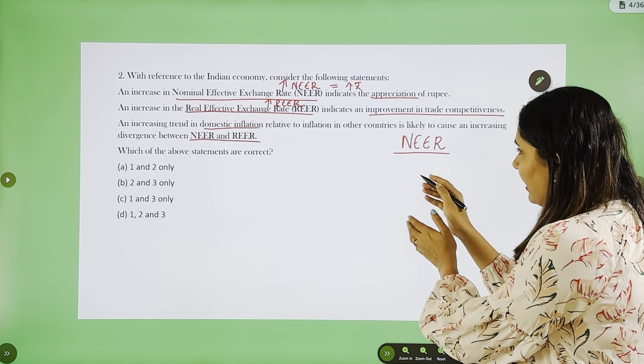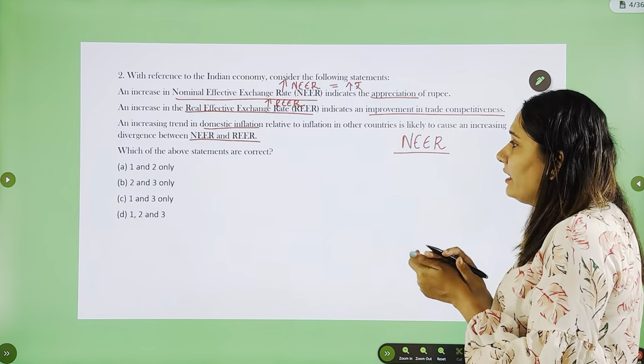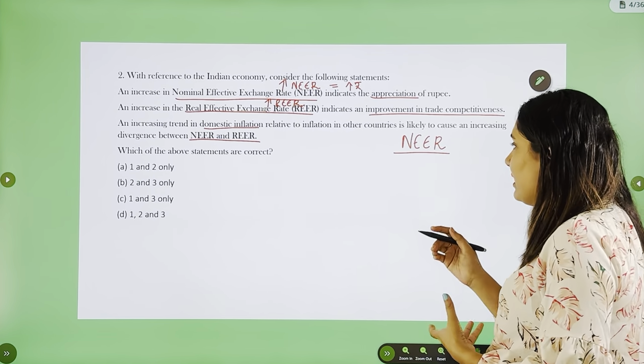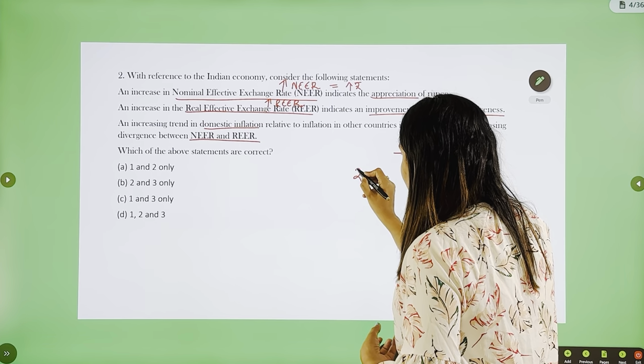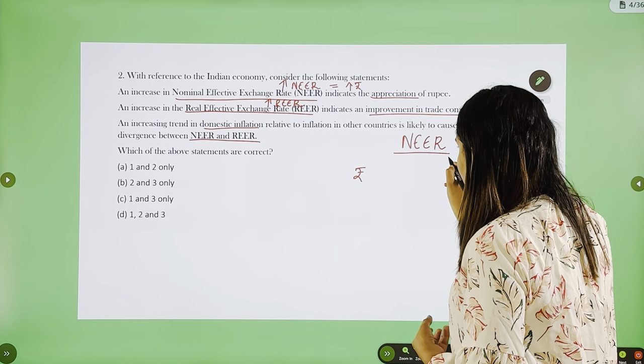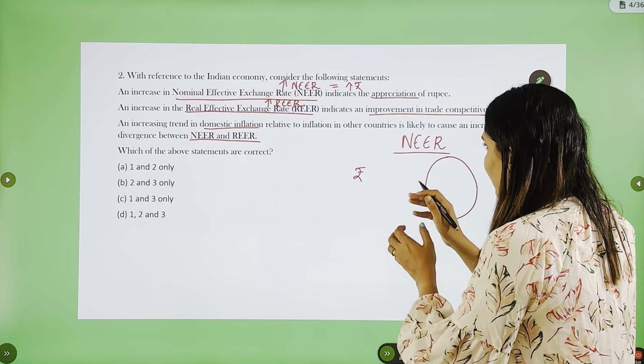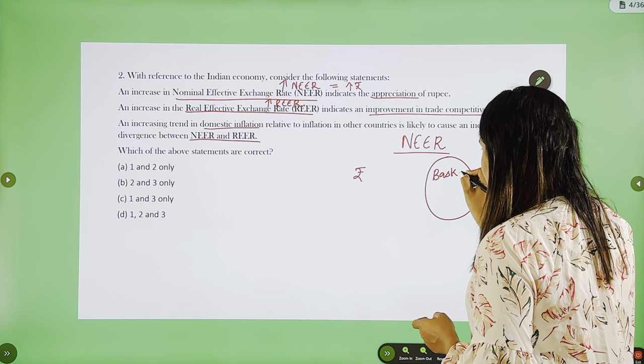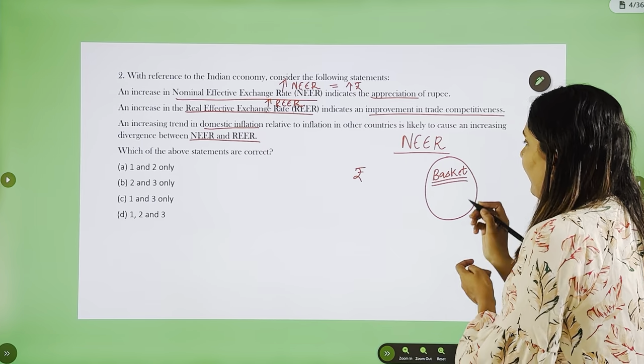Now here in the previous example, exchange rate we said rupee is to dollar, that is domestic currency is to a foreign currency. Here it is the value of domestic currency as a ratio or in comparison to a basket of foreign currencies. Now what is this basket of foreign currencies?